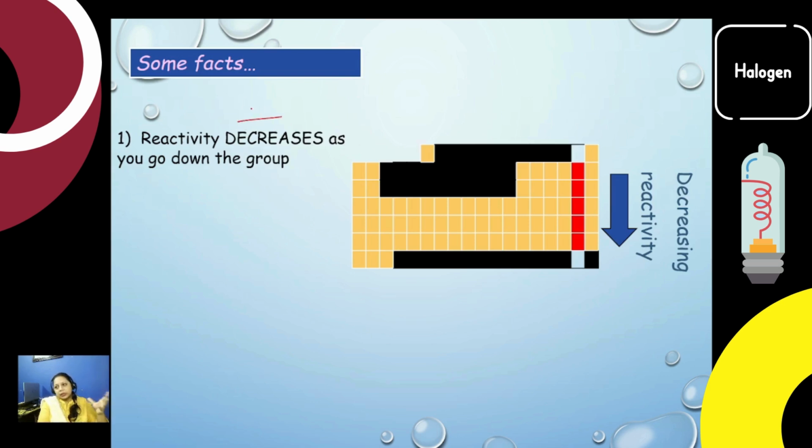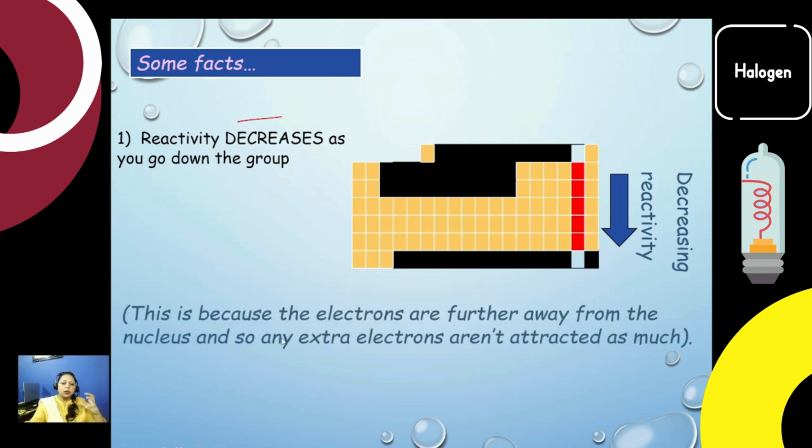Though the physical state changes from gas to solid, and we say gases do not react but solids can react easily, here keep in mind the electronegativity and the size of an atom as well. The size of the atom becomes bigger when we go down the group. When the size is bigger, it becomes difficult for the nucleus to have control on the outermost electrons, which makes it less reactive. So simply, this is because the electrons are further away from the nucleus, and so extra electrons aren't attracted as much. So when a teacher doesn't allow you to enter the class, how can you make a bond in the class?